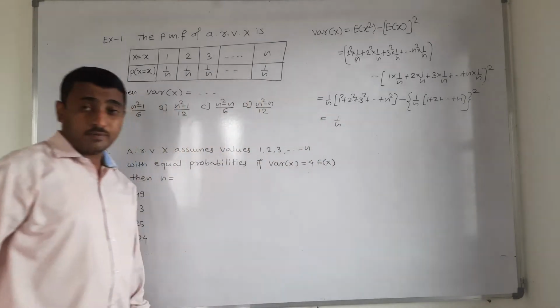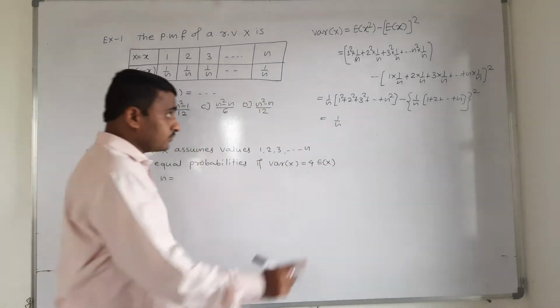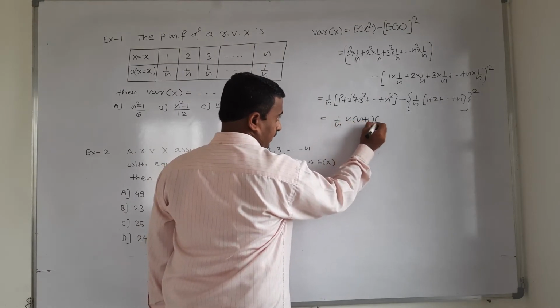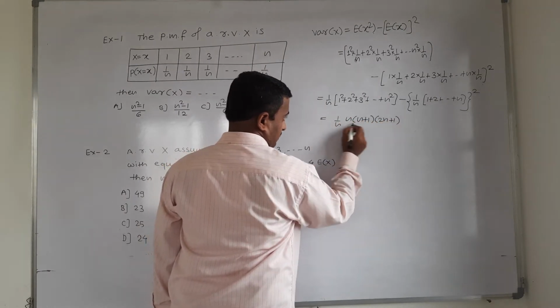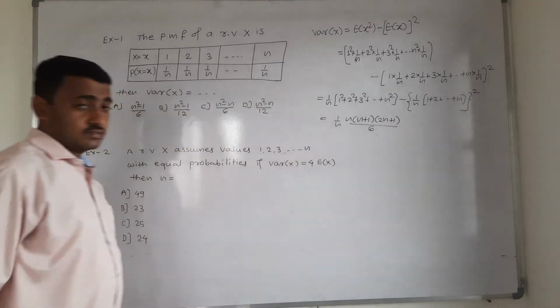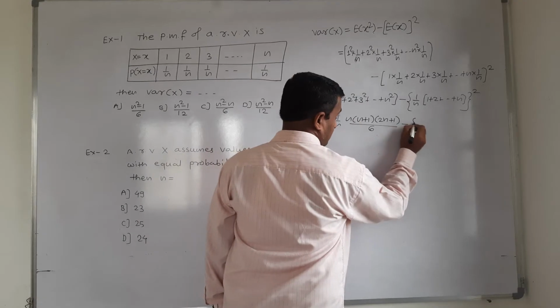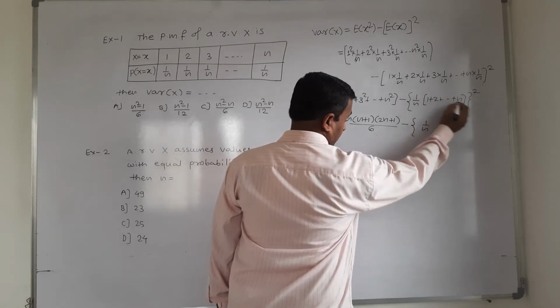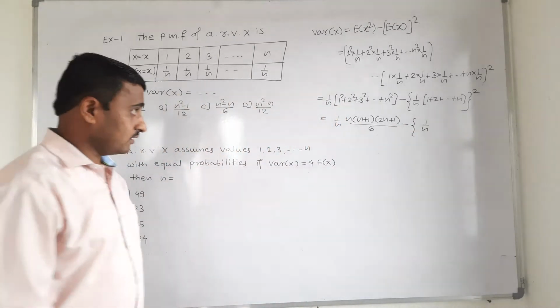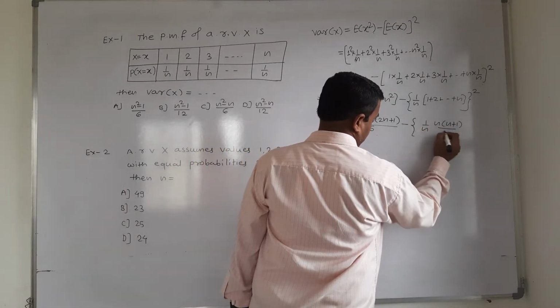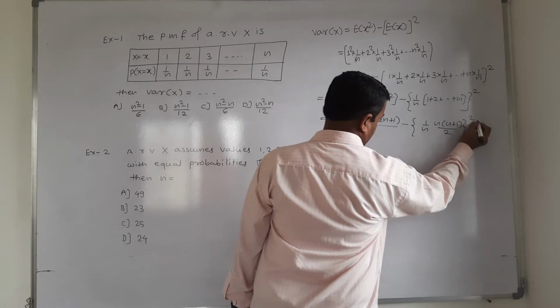That is, I write 1 by n. This is 1 square plus 2 square and so on, that is sum of squares of first n natural numbers, n into n plus 1 into 2n plus 1 by 6. That is minus, inside 1 upon n, sum of first n natural numbers, n into n plus 1 by 2, its square.